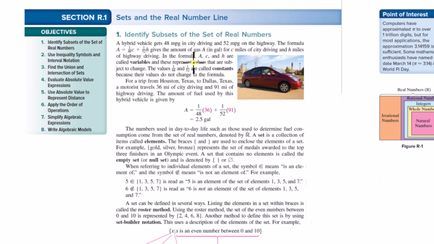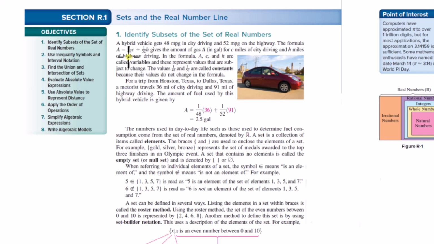In the formula, A, C, and H are called variables, and these represent values that are subject to change. The values 1 over 48 and 1 over 52 are called constants because their values do not change in the formula.